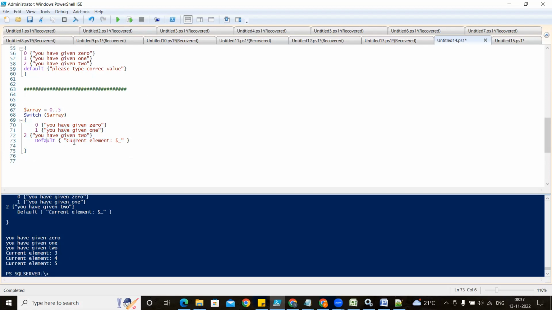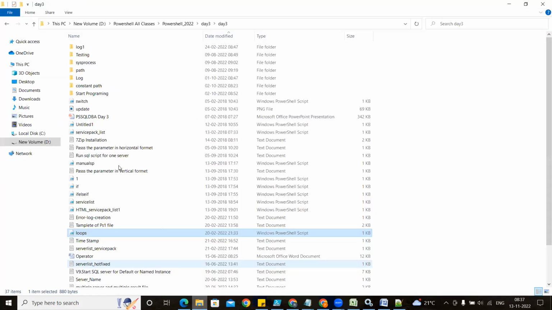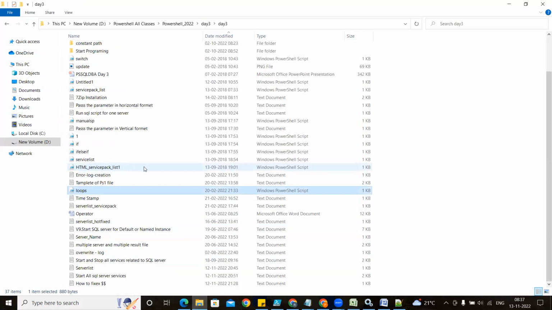So it is going to print default, current element is $_. I told you, it is the PS item. So whatever item you have passed from here, that value is displayed: 3, 4, 5. These 3, 4, 5 go under the default section and display your result, right? I hope you don't have any doubt.